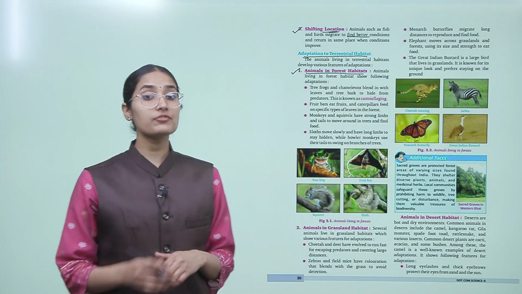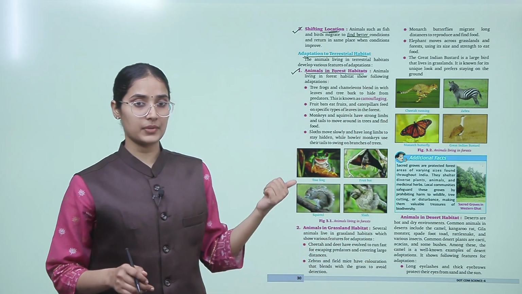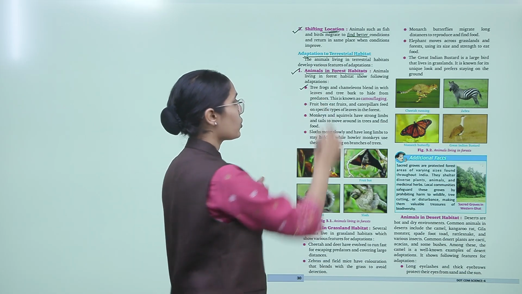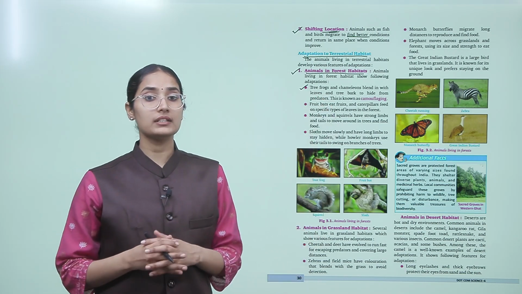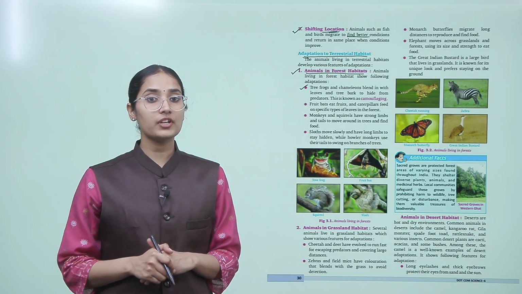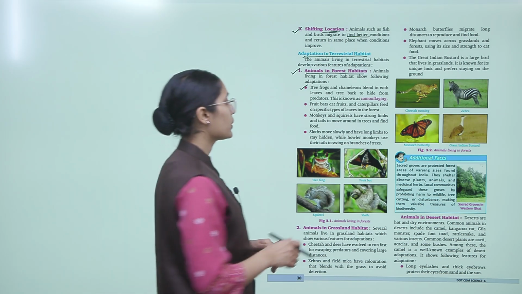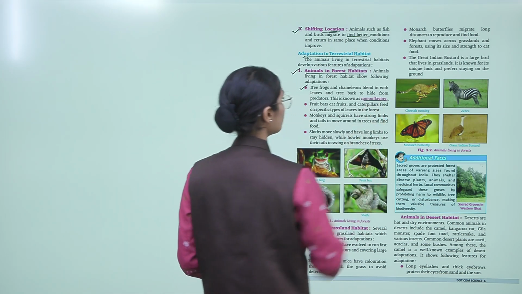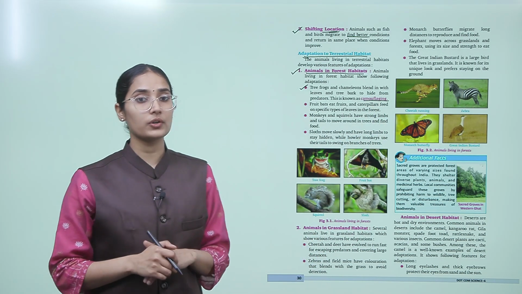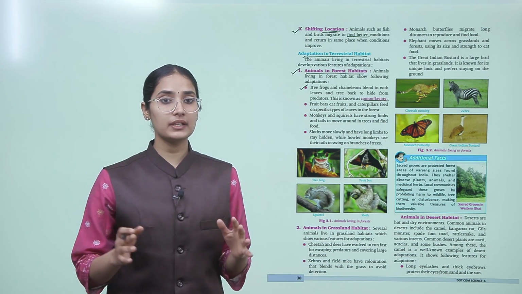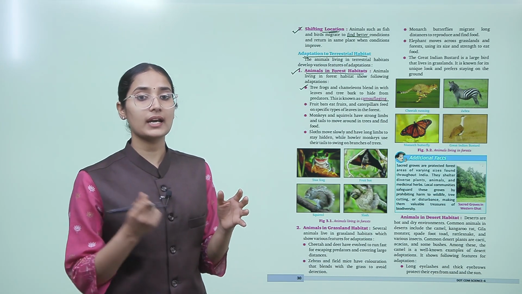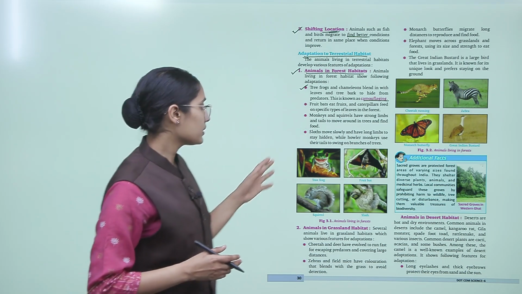Animals living in forest habitat show these adaptations, like tree frogs and chameleons blend in with leaves and tree bark to hide from predators. This is known as camouflaging, okay? So the tree frog and the chameleon blend in the leaves, okay? They have very similar color, okay?